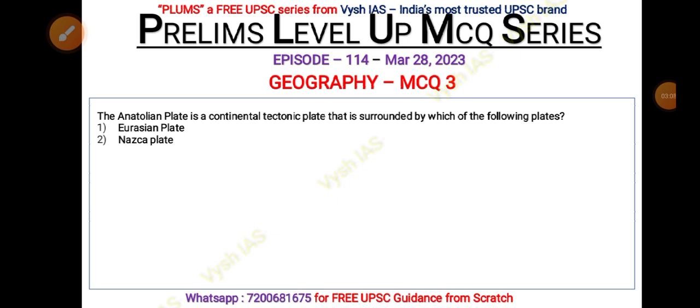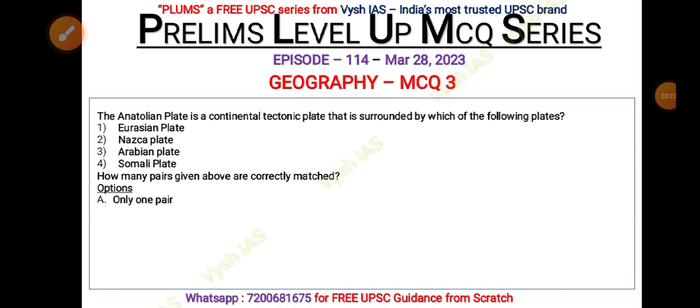Now, you guys should be aware of the massive earthquake which hit Turkey especially, and Syria. So now let's see this question. The Anatolian plate is a continental tectonic plate that is surrounded by which of the following plates? Your options are the Eurasian plate, Nazca plate, Arabian plate, and Somali plate. So you have to choose the correct pair.